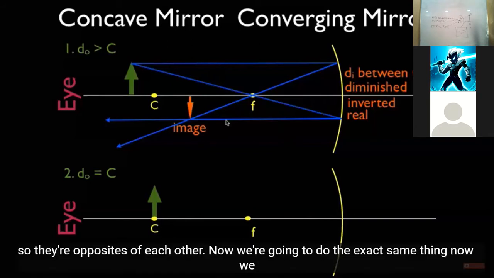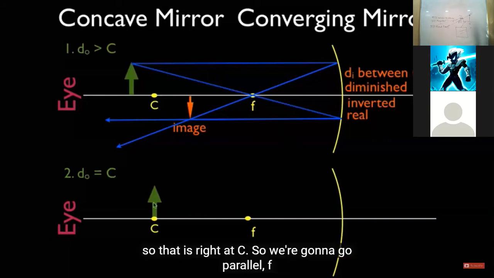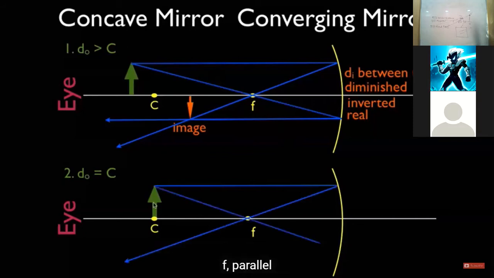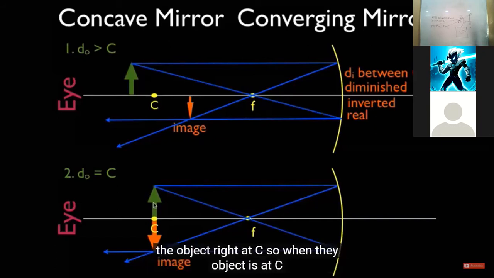Now we're going to do the exact same thing. Now we have moved the object so that it is right at C. So we're going to go parallel F, F parallel, and you'll notice that the image appears right there. It's at the same place as the object, right at C.